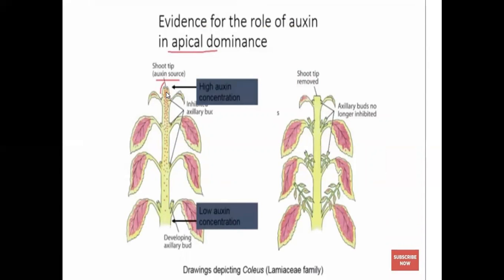Generally, the shoot tip produces auxin, the source tissue. At the shoot terminal part, auxin is in high concentration, and at the lower, axillary part of the shoot, a low concentration of auxin is present.